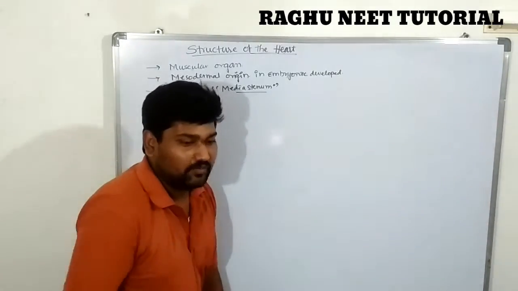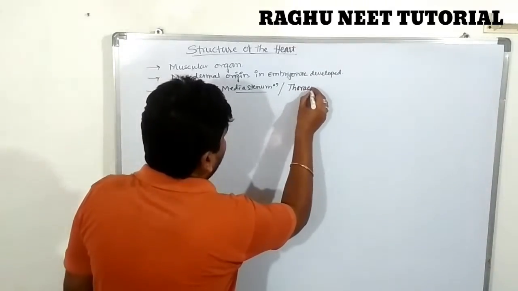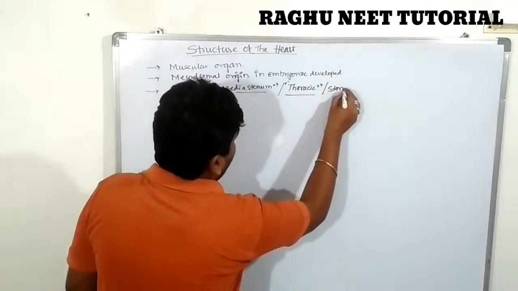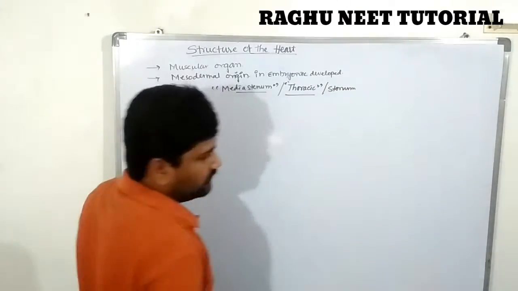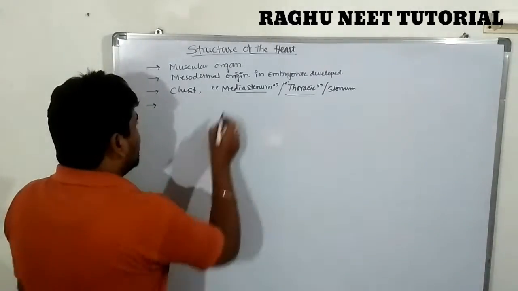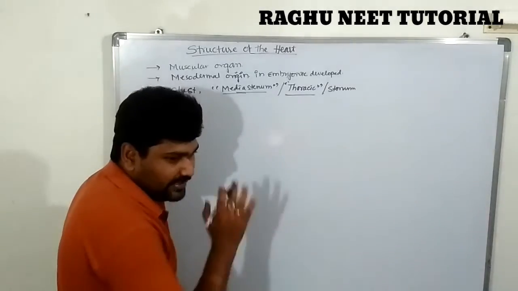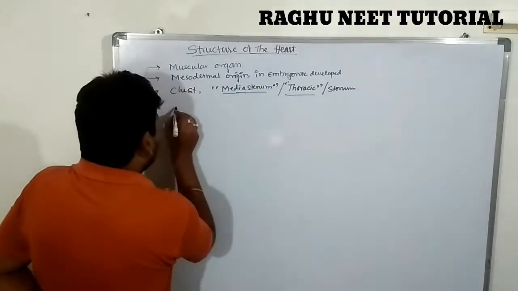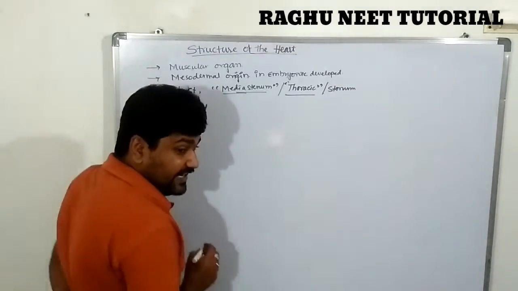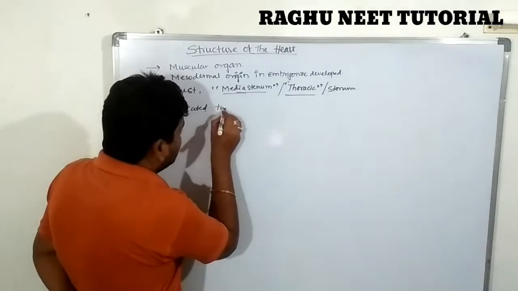It is completely covered by the thoracic region or sternum. Very important: it is located in between the two lungs.